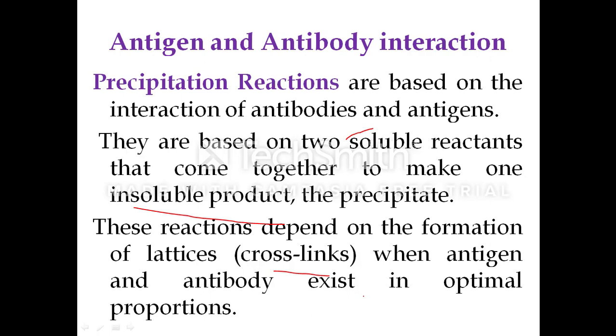The antigen must be either bivalent or polyvalent. That is, it must have at least two copies of the same epitope or have different epitopes that react with different antibodies present in polyclonal anti-serum. So this is regarding precipitation reaction.